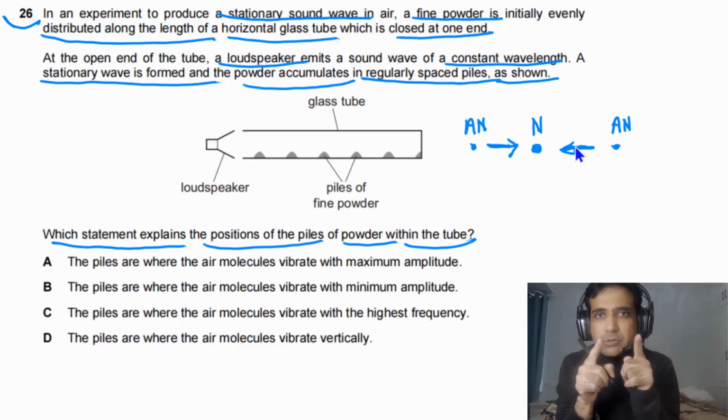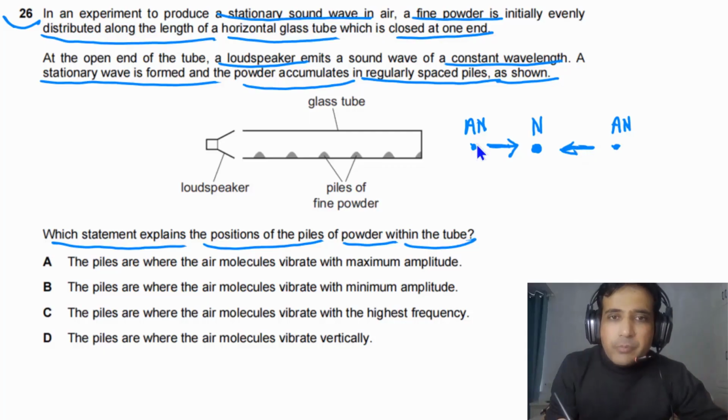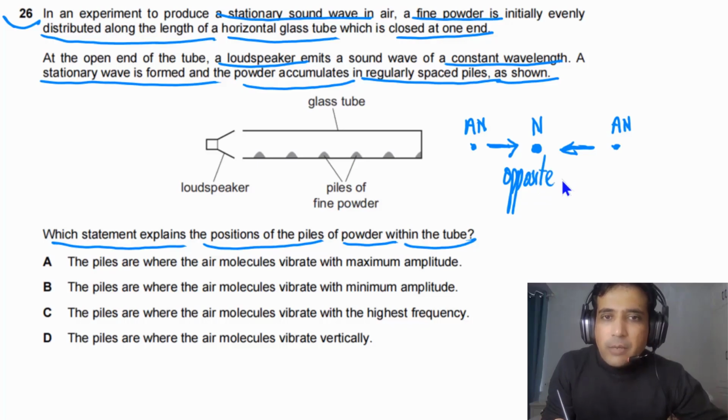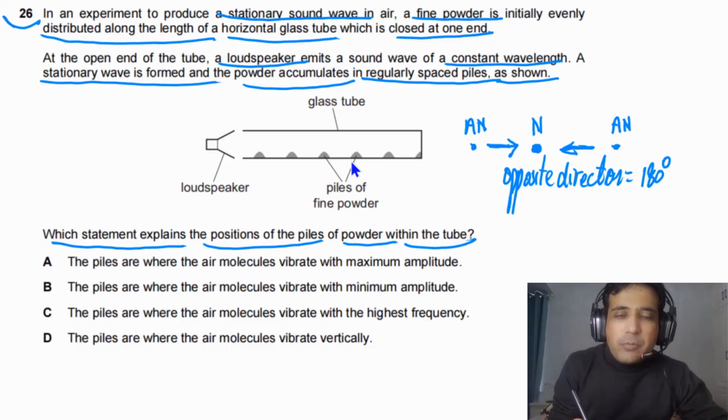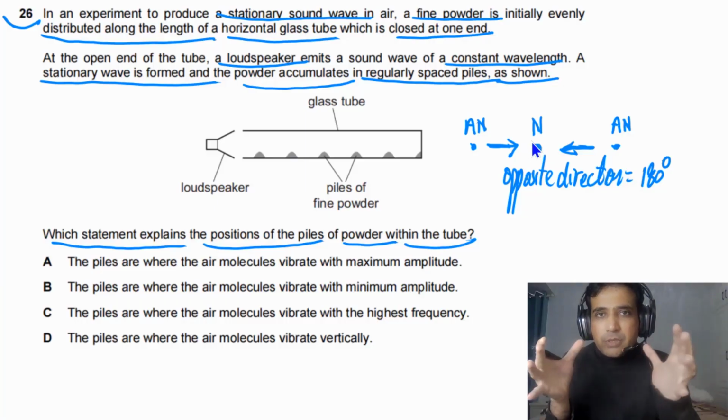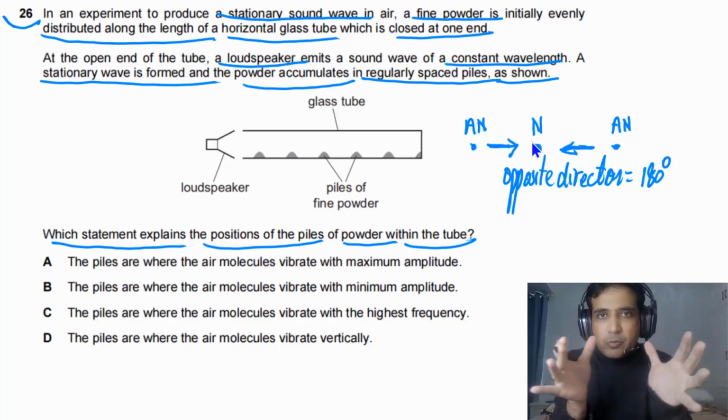So this point is very important. You need to understand, on two sides of the same node, particles move in opposite directions. Means they are in opposite directions, or simply you can say in antiphase. So the phase difference is equal to 180 degrees. And this is the knowledge you need to answer this problem. So if this is a node, you can take any point for example. As in case of this node, powder, means particles of medium, will move in opposite direction. So what will happen at this point?